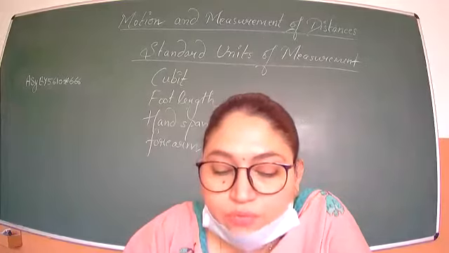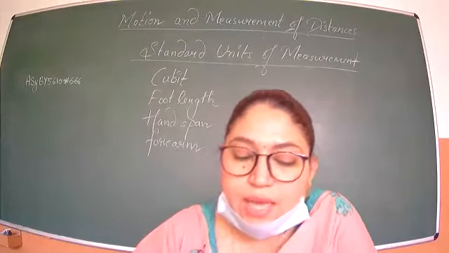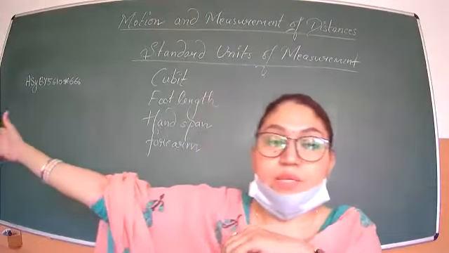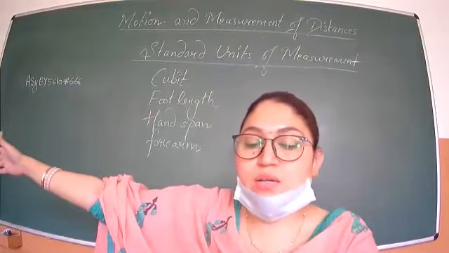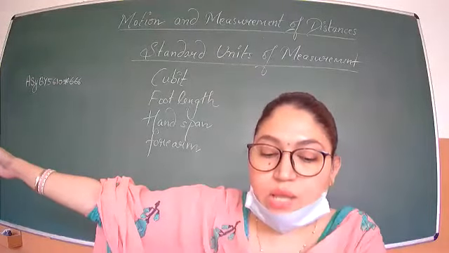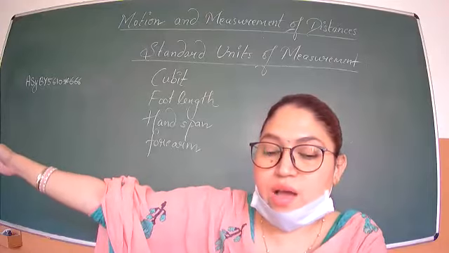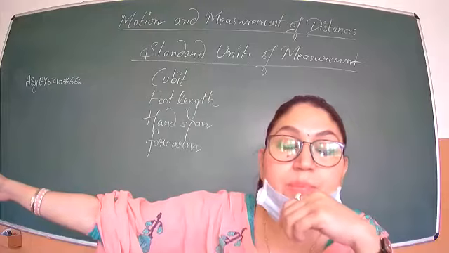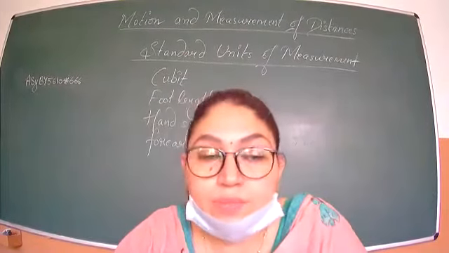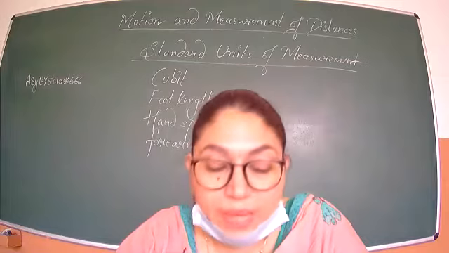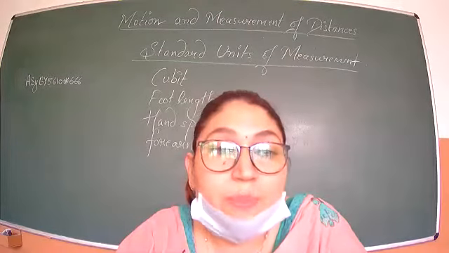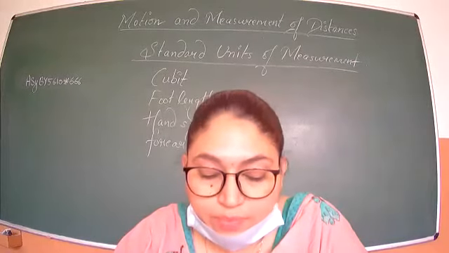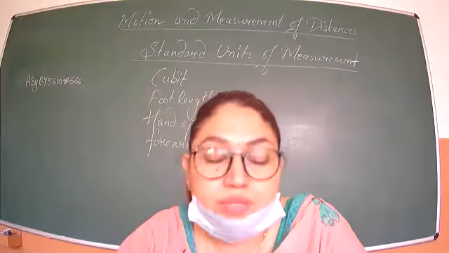People measured a yard of cloth by the distance between the end of the stretched arm. Stretched arm means when you open your arm. So this is the distance between the end of the stretched arm and their chin. The Romans used their pace or steps. Pace means one normal walking step. One normal walking step is called pace. You can underline here and write down what is pace. P-A-C-E. Pace is a normal walking step, or steps, they also used to measure.